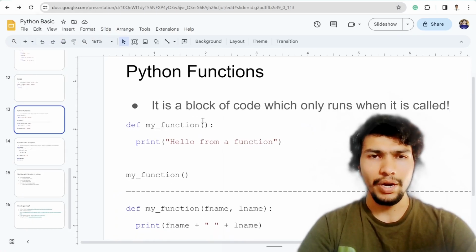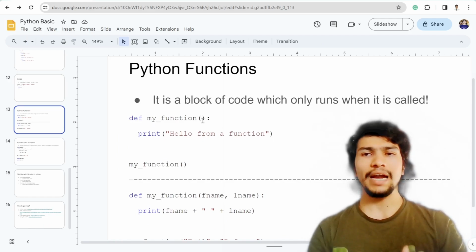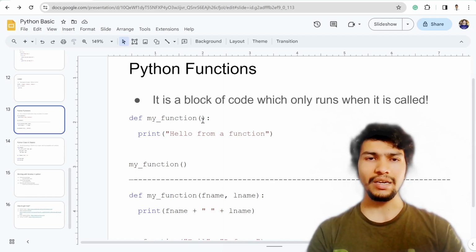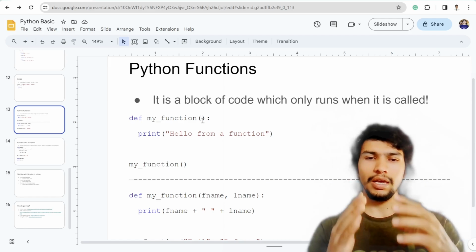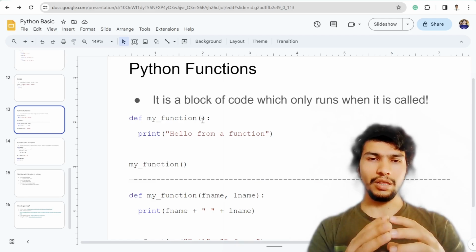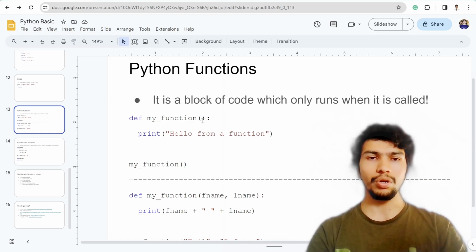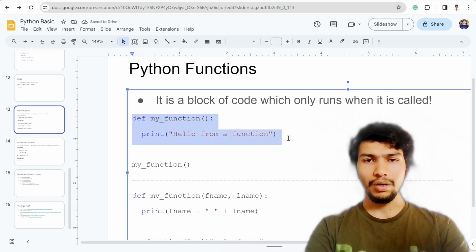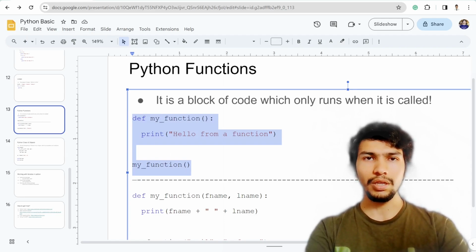Now I want to talk a little bit about functions. A function is a block of code that only runs when it's called. In a function we have two parts. The first is the function definition. We need to define the function and store it, and after that we need to call that function so that we can run that particular code. For example, this is the function definition, the first part, and the second part, my_function, is the function call, which will call the function and write the result.